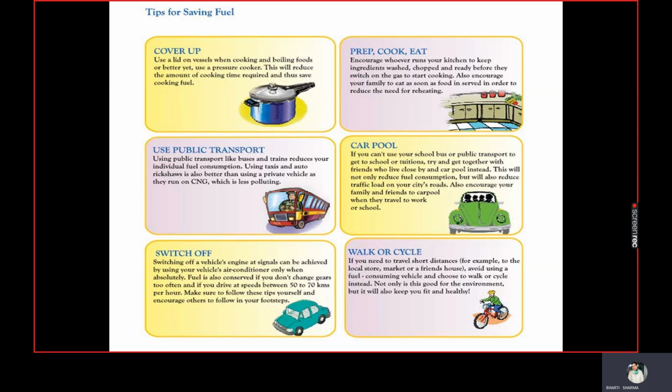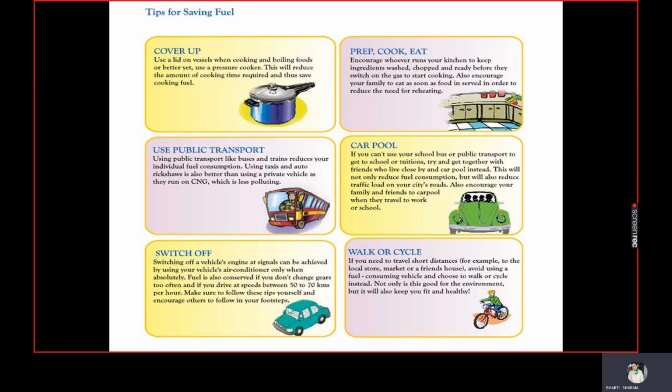Last but not the least, walk or cycle. You must have heard that there are many small countries in the world where sometimes the prime minister, like Canada's prime minister, comes on a bicycle. They are not doing this to show off, but they want to give us a message that you will have to save fuel. If you need to travel short distances, to school, a local market, or a friend's house, avoid using a fuel consuming vehicle and choose to walk or cycle instead. Not only is this good for the environment, but it also keeps you fit and healthy.